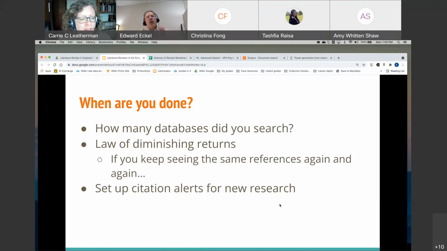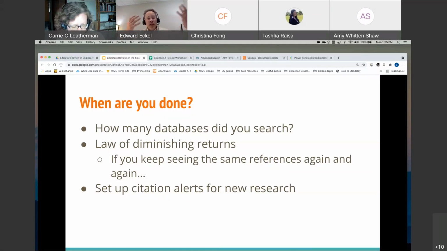Somebody asked earlier, are the databases exhaustive of all necessary data, or might you need to look at other sources? There's no one answer to that question. It depends on your topic and on which databases cover that topic. There is no database that is completely exhaustive and covers everything, not even Google Scholar. We recommend talking with the librarian in your disciplinary area to figure out which databases cover most of the articles for your topic.